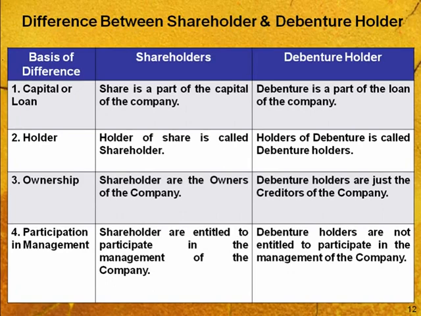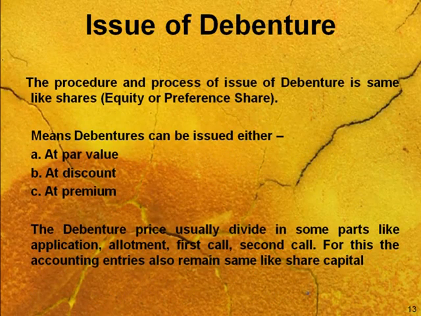Now we will take up the process to issue debentures. The procedure and process of issue of debentures is likely the same as what we have done earlier in the case of equity or preference shares. Means debentures you can issue either at par value, at a discount, or at a premium. Means if the face value of your debenture is 100 rupees, you can move ahead with 100 rupees itself. If you go at a lesser price, like 90 rupees, this is a case of discount. If you are going to issue it at something more than your face value, this is a case of premium. So it depends on the option of the company what they want to choose.